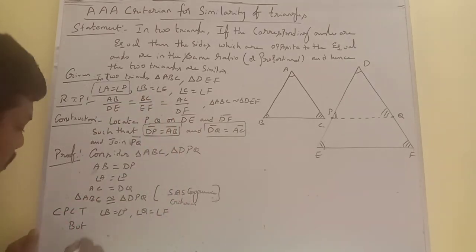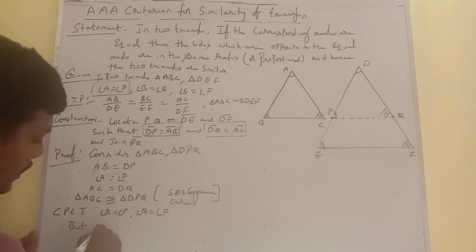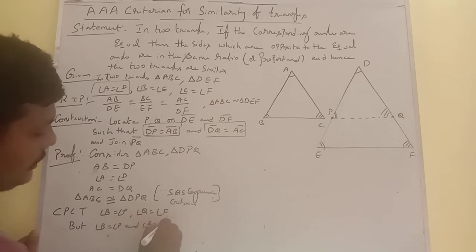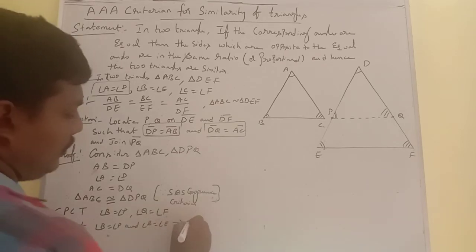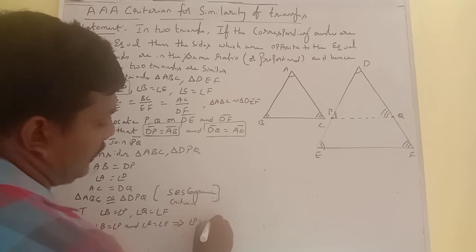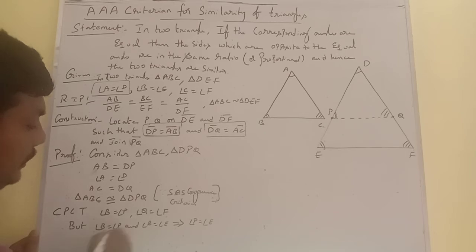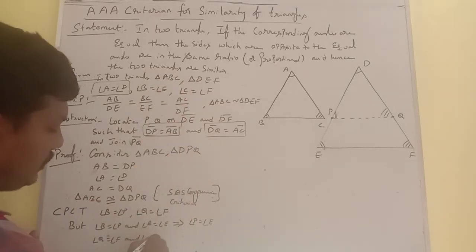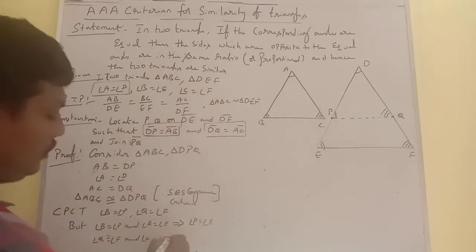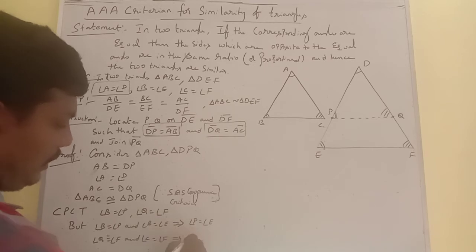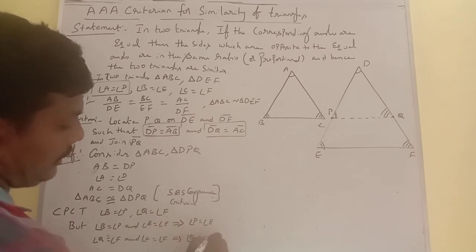Therefore, angle P is equal to angle E. In the same way, angle Q is equal to angle C here and angle C is equal to angle F there. That implies angle Q is equal to angle F.